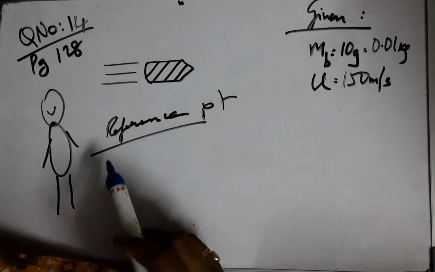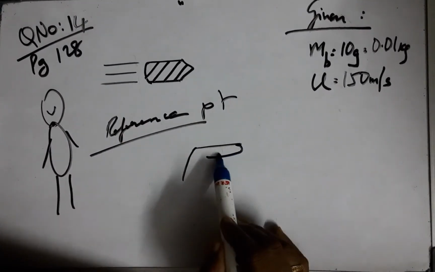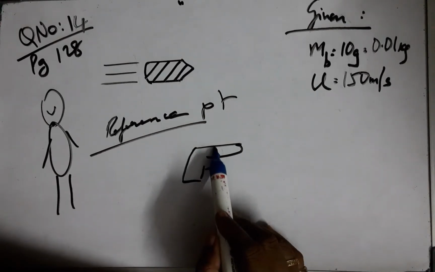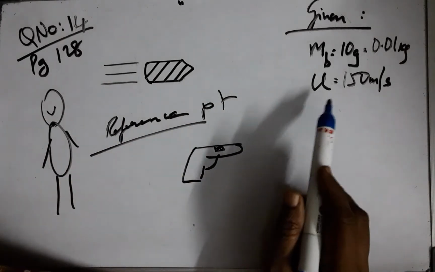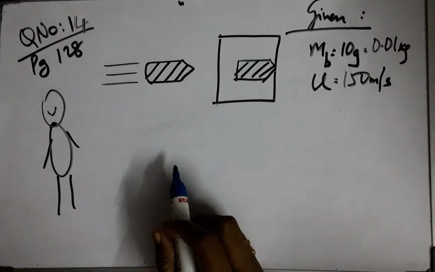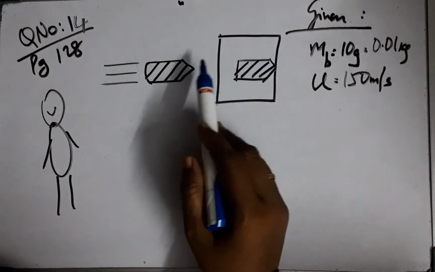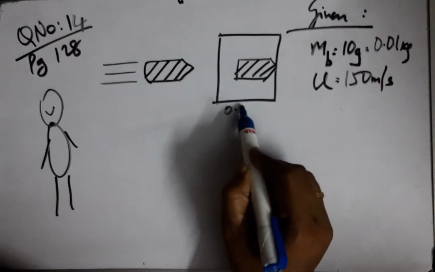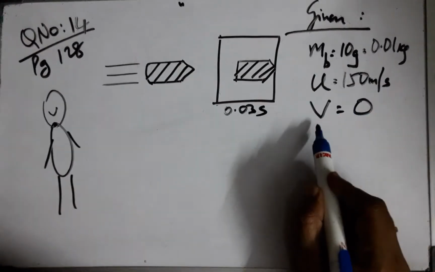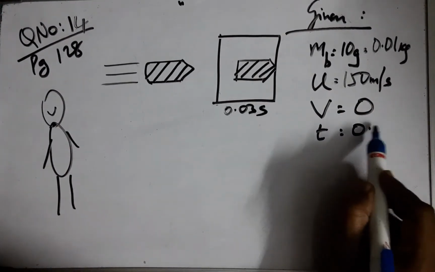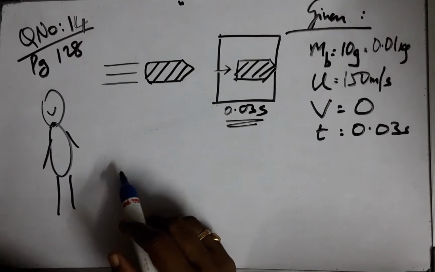If the matter pertains to a gun, then the initial velocity will be 0, because before firing from the gun the bullet is at rest inside the gun. But now our observer himself is saying that the initial velocity is so and so, and this bullet strikes a stationary wooden block and comes to rest in 0.03 seconds. Comes to rest means the final velocity is 0, that is the keyword, and the time taken to come to rest is 0.03 seconds, that is it penetrated the wooden block to some extent in this time.